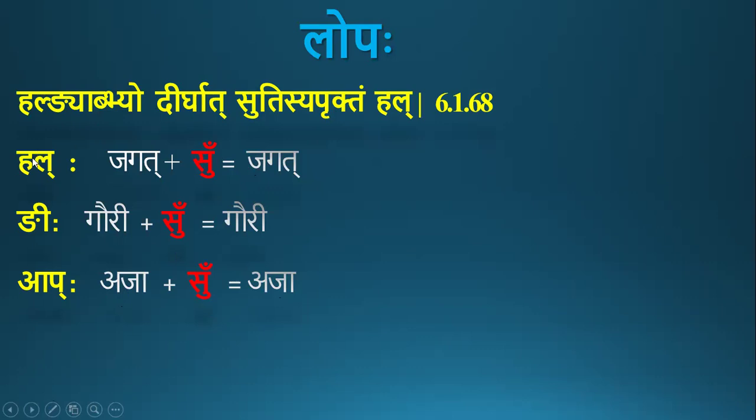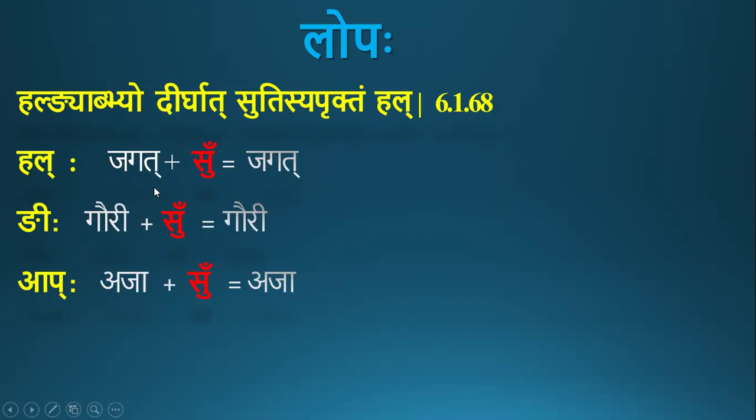One, when it is followed by alanta word, when it is followed by ni pratyayanta word, when it is followed by aap pratyayanta word. Here ni refers to three pratyayas and aap refers to three pratyayas. Under all these conditions, there will be sulopa. Sup pratyayasya lopaha. This is about su in the sutra. The next component is ti.